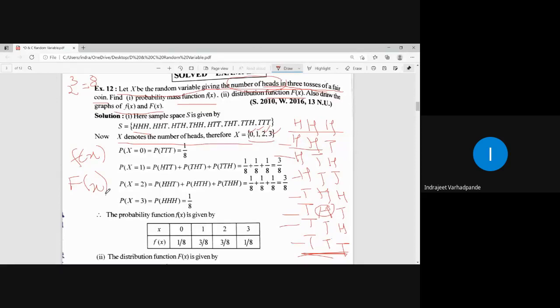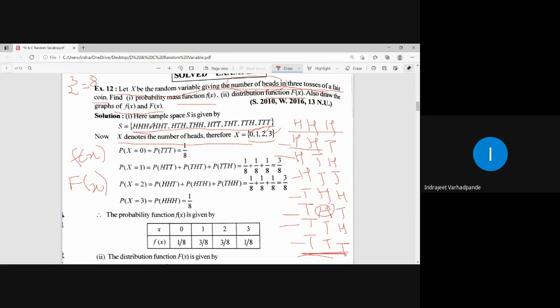We have just seen how to write down the distribution function for the given random variable x whose probability distribution in tabular form is available. I hope the outcomes are clear, how to write down the outcomes and get the sample space. Is this point clear when the three coins are tossed?